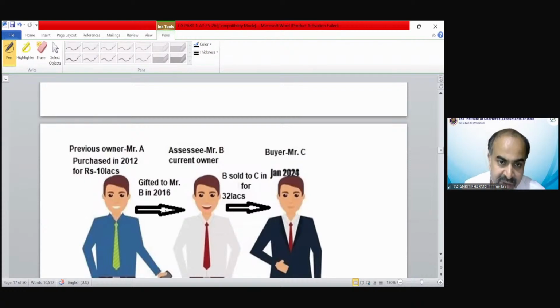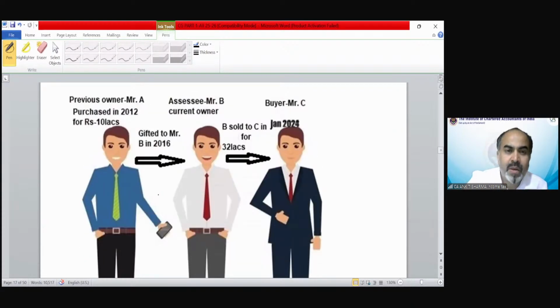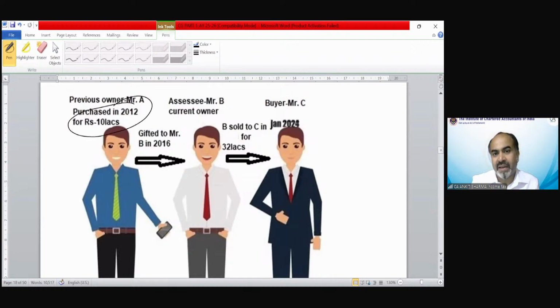Suppose the previous owner is Mr. A, who purchased in 2012 for rupees 10 lakh, and gifted to Mr. B in 2016. B sold it to C in January 2024. Let's change this to June 2024. That would be my previous year 24-25, assessment year 25-26.